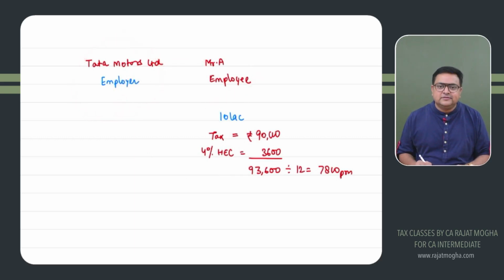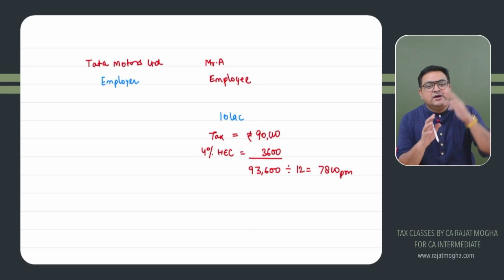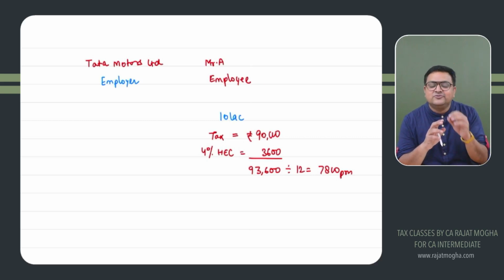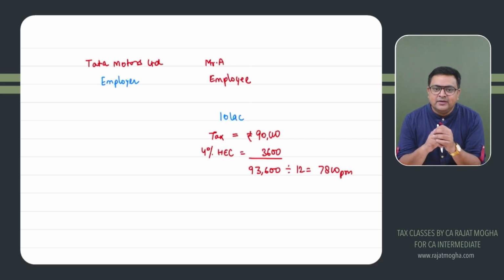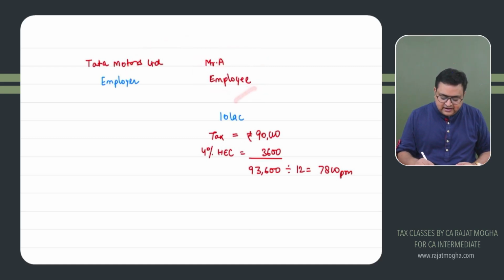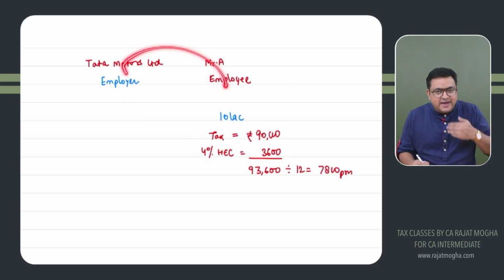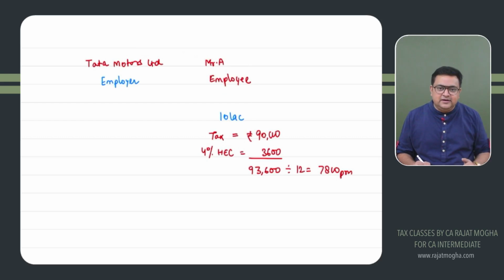Who? Tata Motors. The employer can be anyone. It could be a company, a partnership firm, an AOP, BOI, HUF, individual, anyone. Even if the individual's turnover of the last year is exceeding 1 crore or not exceeding 1 crore, it does not matter under section 192. Please remember that. It depends upon the salary of the employee, how much he is earning, and we will be deducting tax accordingly. Correct? And the time of deduction is at the time of payment. Whenever we pay salary to this person, we will be deducting TDS.